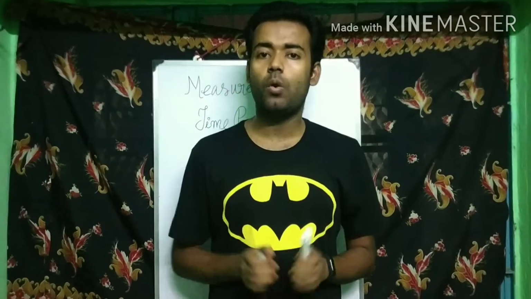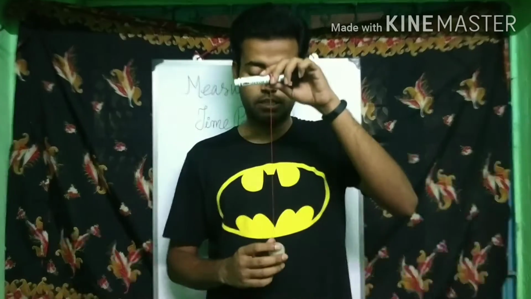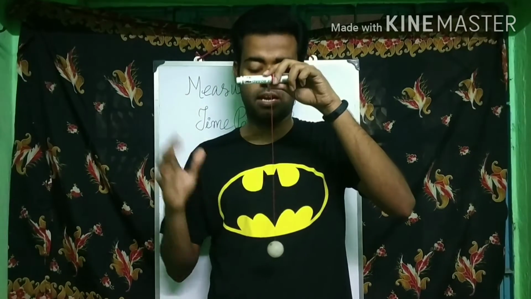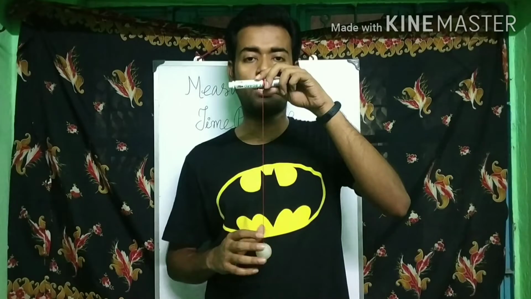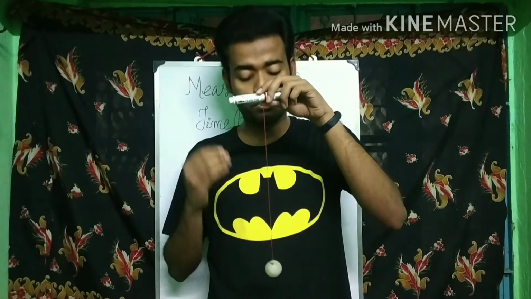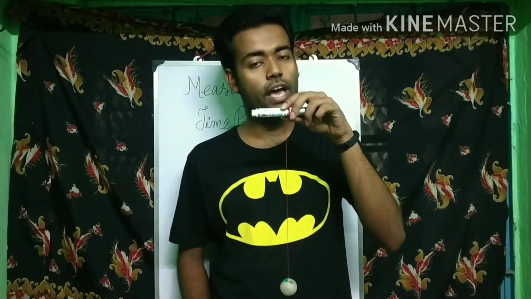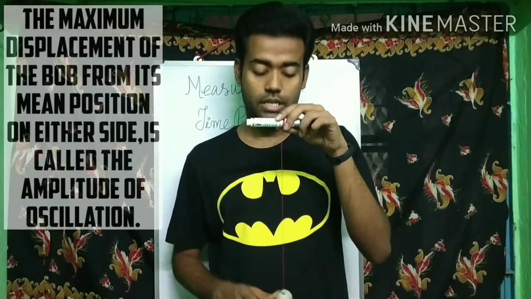Now before I teach you all what is amplitude, let's first explain what is the meaning of mean position. So what is mean position? Suppose I have left the bob in this manner, meaning now the bob is not under the influence of any external force. Then the position in which the bob is lying is called the mean position.